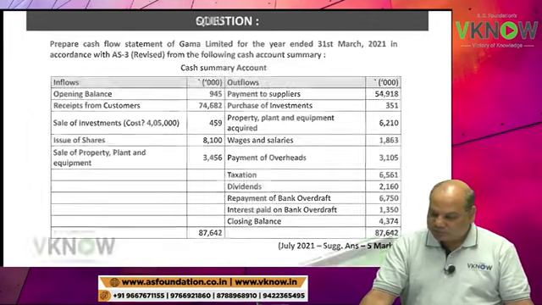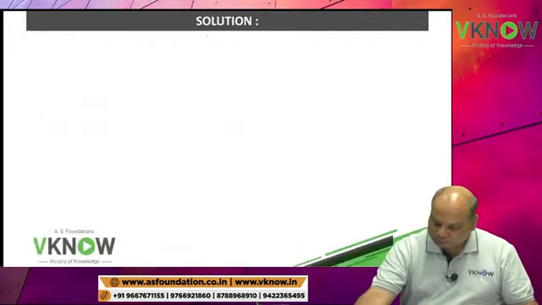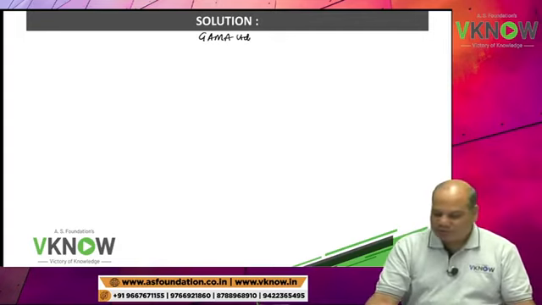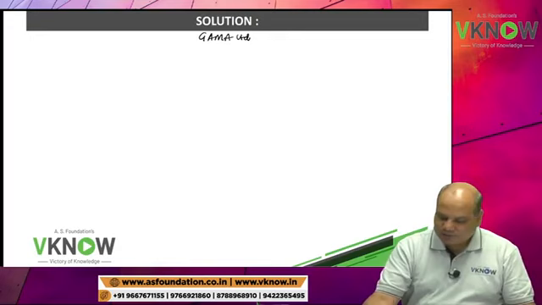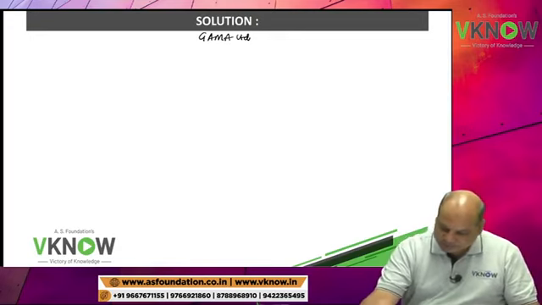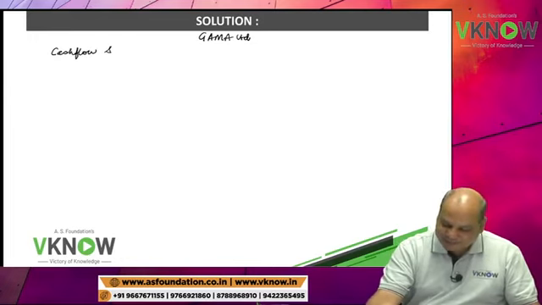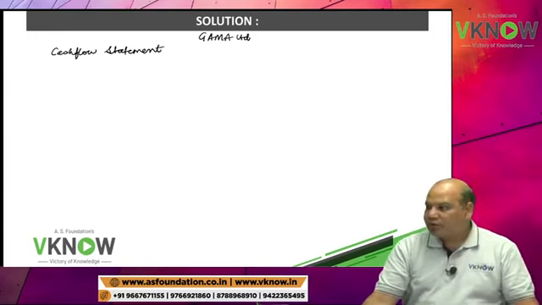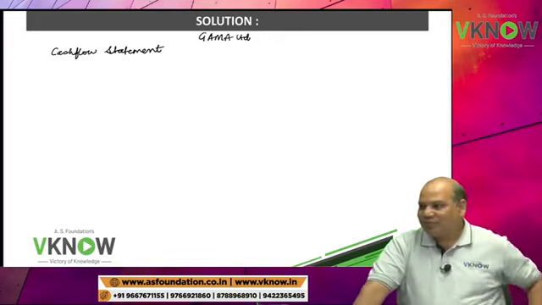Write down the answer. Gamma Limited. Cash flow statement. Now, one thing I have to ask you: will you follow the direct method or the indirect method?